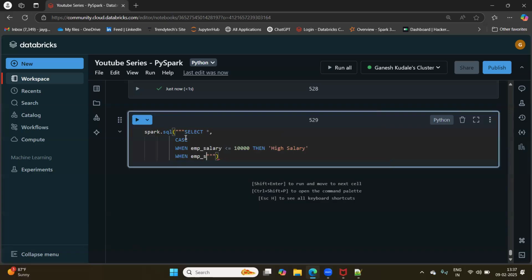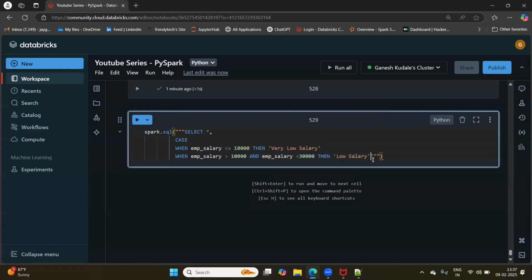When employee salary greater than 10,000 and employee salary is less than 30,000, then what? Sorry, it is not high salary, it is very low salary. Very low salary. Then here it is low salary, right? Now let me just copy this.